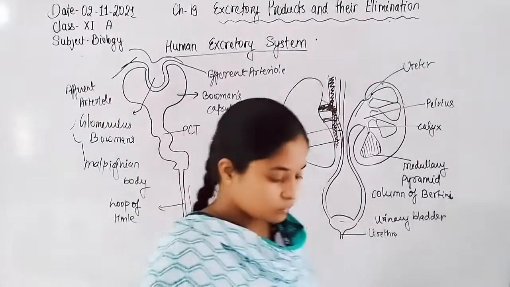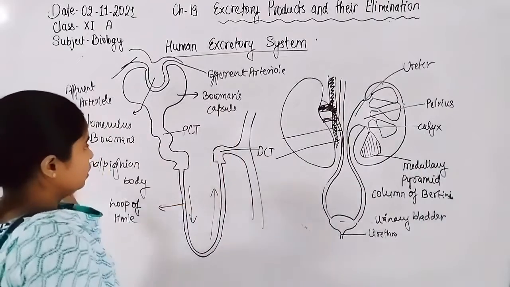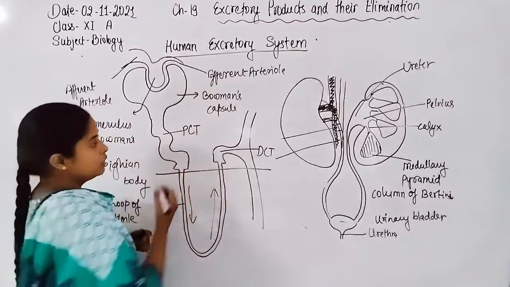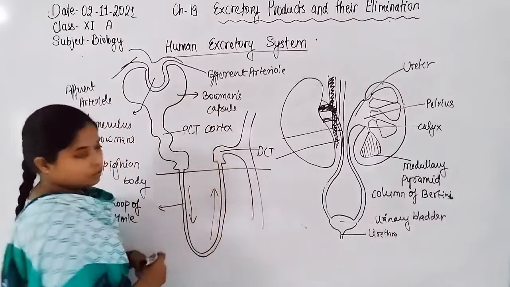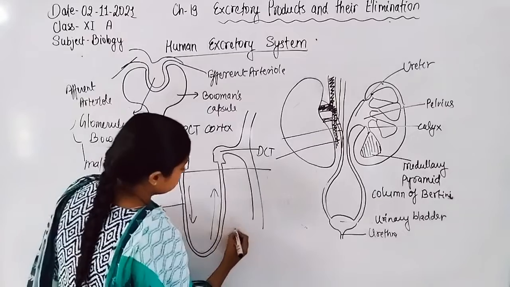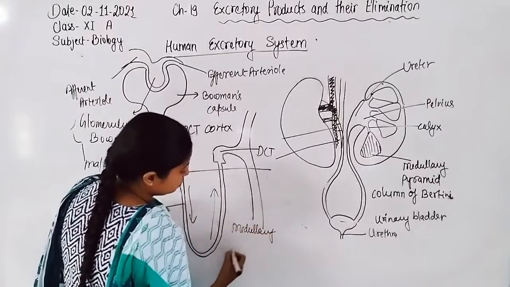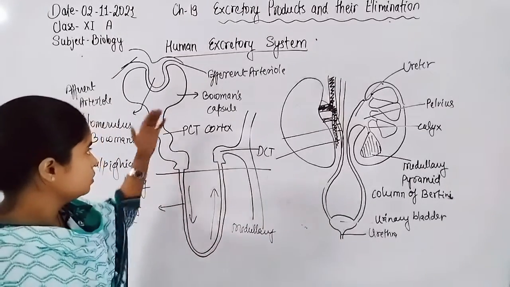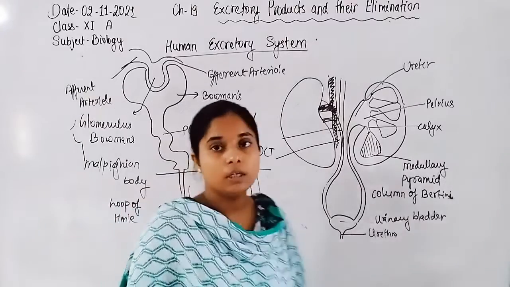Now, the collecting duct. The upper portion is present in the cortical region, or cortex, and the loop of Henle is present in the medullary region. These are the positions and the structure of the nephron.